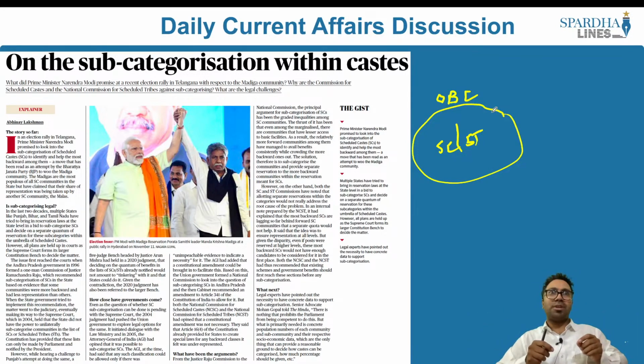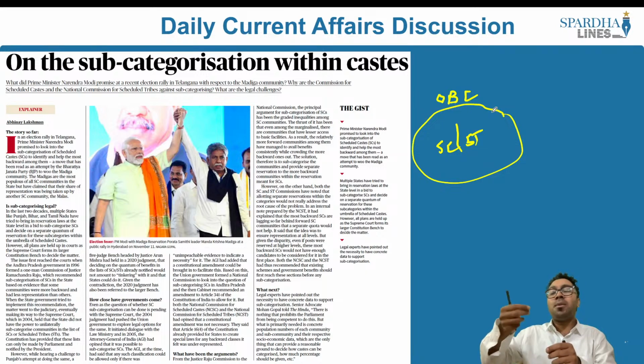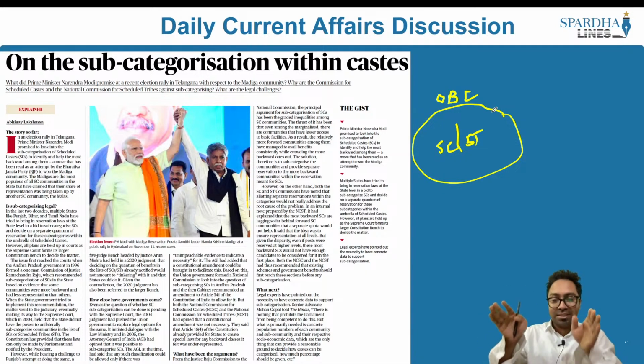What would happen in this particular case? In this case, let's say for example, within the SC or within the ST, there might be few castes which would have already got empowered. They are socially backward, yes, and at the same time, they might be economically prosperous within the scheduled caste and the scheduled tribe.